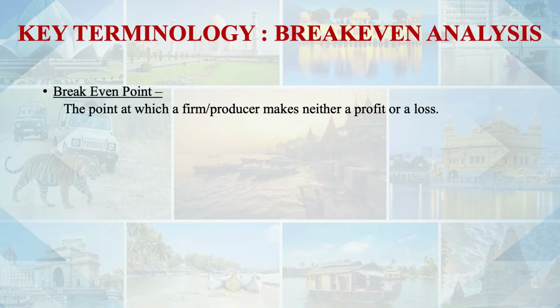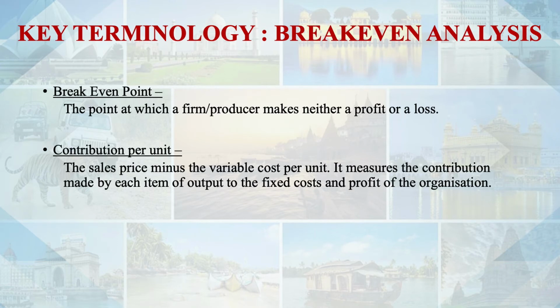For break-even analysis, there are a few common terminologies which we need to discuss. First one is the break-even point. As I discussed, this point can be at unit level or at revenue level, where the no profit, no loss situation happens. Contribution per unit is a very famous terminology and is very useful for break-even analysis.